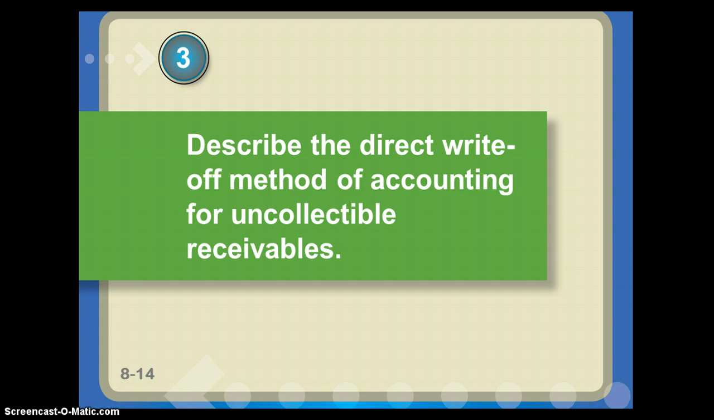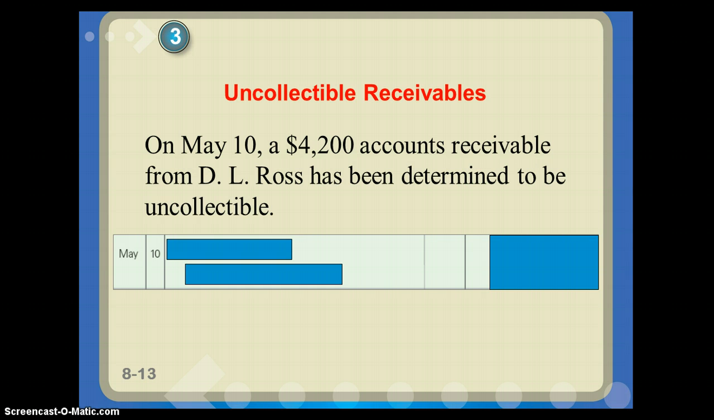Third, we're going to talk about the direct write-off method. So we have an example here about uncollectible receivables using the direct write-off method for when we realize that somebody is not going to pay us back. On May 10th, a $4,200 accounts receivable from D.L. Ross has been determined to be uncollectible. So the easy part about this is the amount. The amount is $4,200. Well, what do we debit and what do we credit?